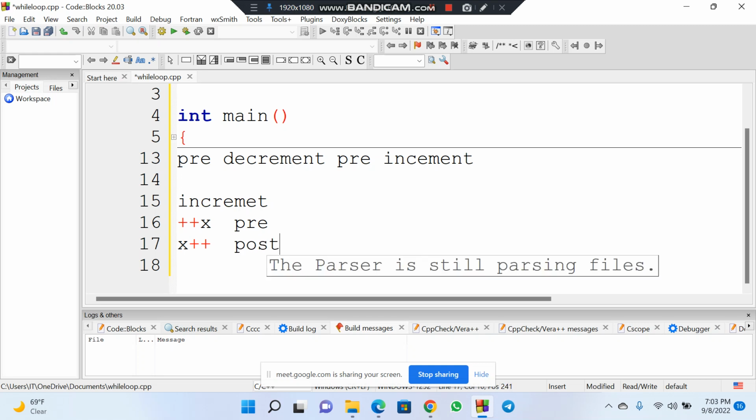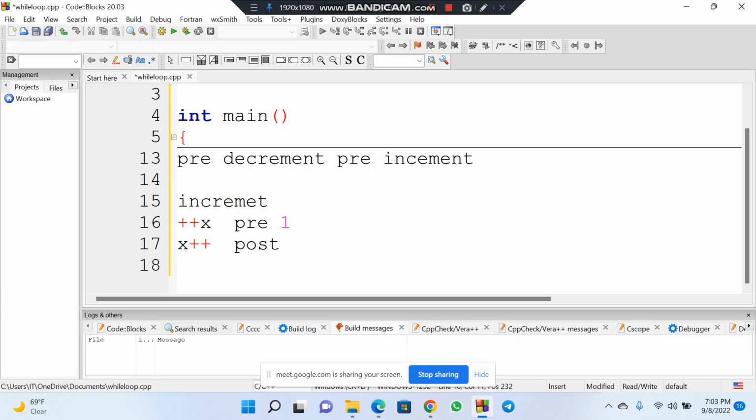So the difference between these two: if you have one, this one will increase at the same time, it will increase to 2, but this one does not increase at the same time, it remains 1 until some other condition.